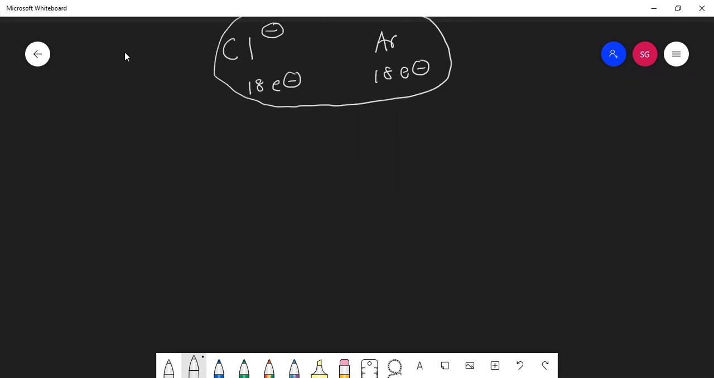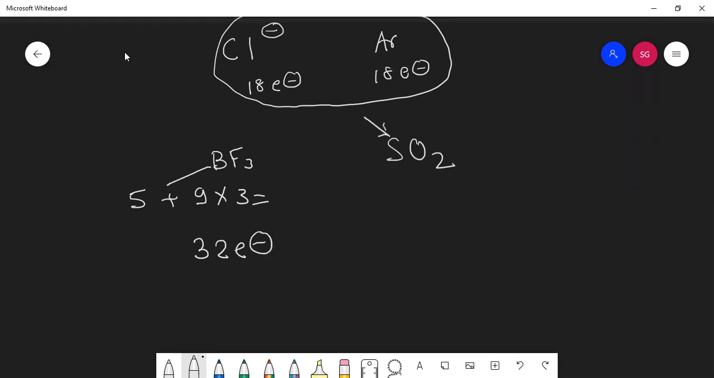Okay, BF3. How many electrons? Boron 5 plus 9 into 3, that is 32 electrons. You are taking too much time, but okay. SO2. Sulfur is 16, oxygen 8 into 2, so 32. Are you getting it?